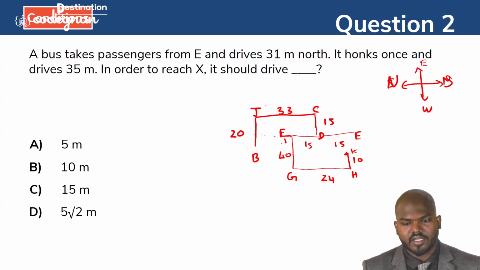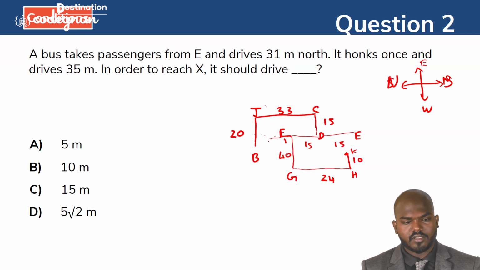Okay, so once it has traveled this particular portion, guys, you need to think about one thing: we have crossed 31 north. But according to this section, among the 33, you see, 15 is gone, and plus 1, that is 16. So 16 is removed here in this one. And drive 35 meter. So 35 meter. Okay, you see this one, guys.